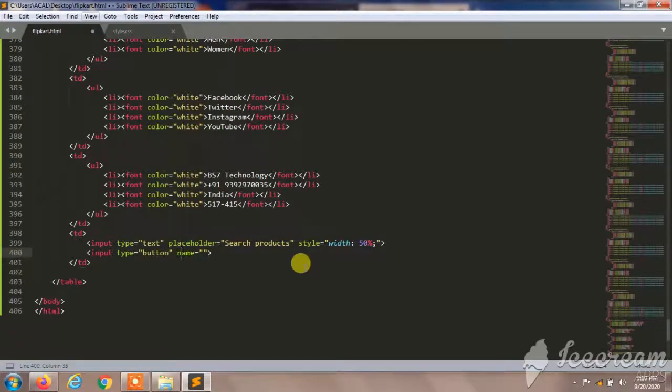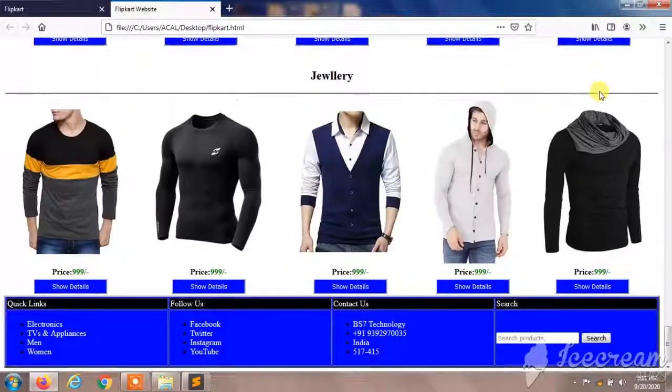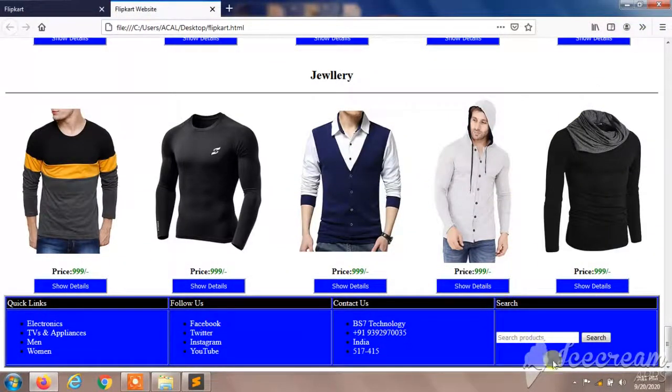Okay, I'll remove this name, and I'll give value will be search, and I'm going to say this, and I'm going to reload my web page. So it was created.